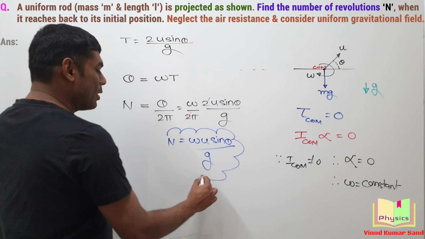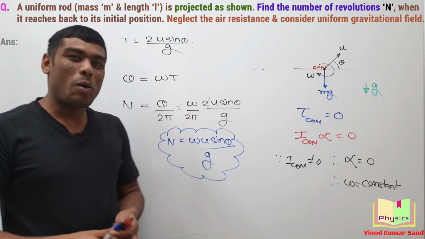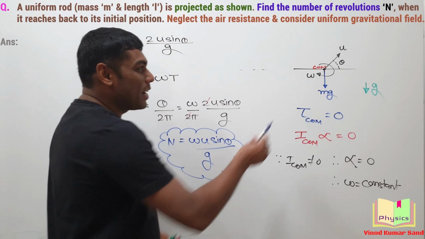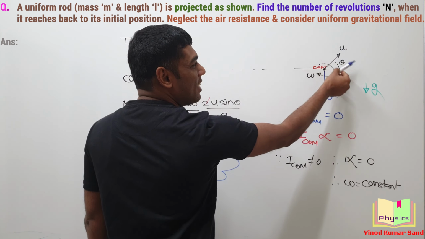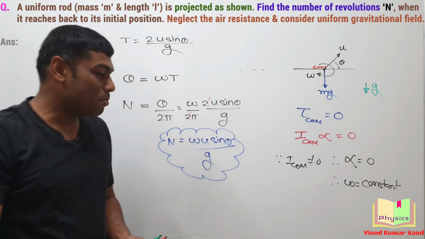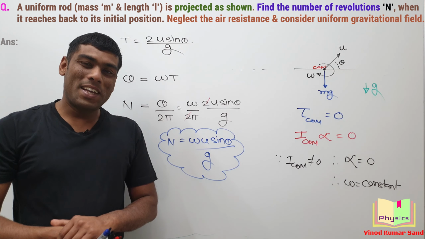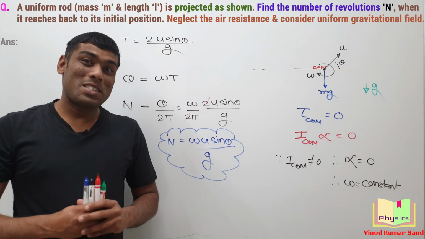And eventually using this expression, we can obtain the answer of the previous question. How? Put theta equal to 90 degrees. If we consider this theta equal to 90 degrees, it becomes the previous case, and sine 90 degrees becomes 1. Okay, so it was a simple and nice question.